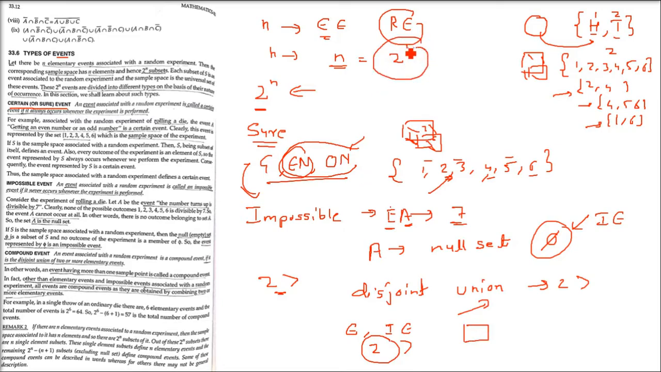As I said, how many subsets are possible? 2 to the power n. In a die, how many elementary events are there? These are 6. This sample space has 6 elements. So how many subsets will be there? Because n is 6, 2 to the power 6 is 64. So 64 is the total number of subsets.